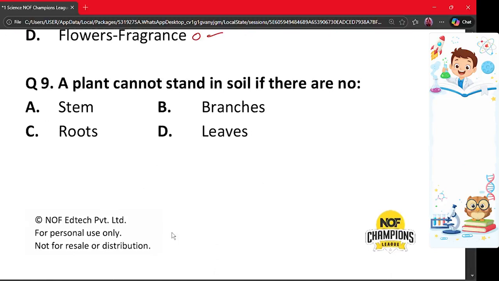Moving on to the next question, that is question number 9. A plant cannot stand in the soil if there are no A. Stem, B. Branches, C. Roots and D. Leaves. The correct answer is option C. Roots hold the plant firmly in the soil. Without roots, the plant cannot stay upright. Therefore, option C is the correct answer.